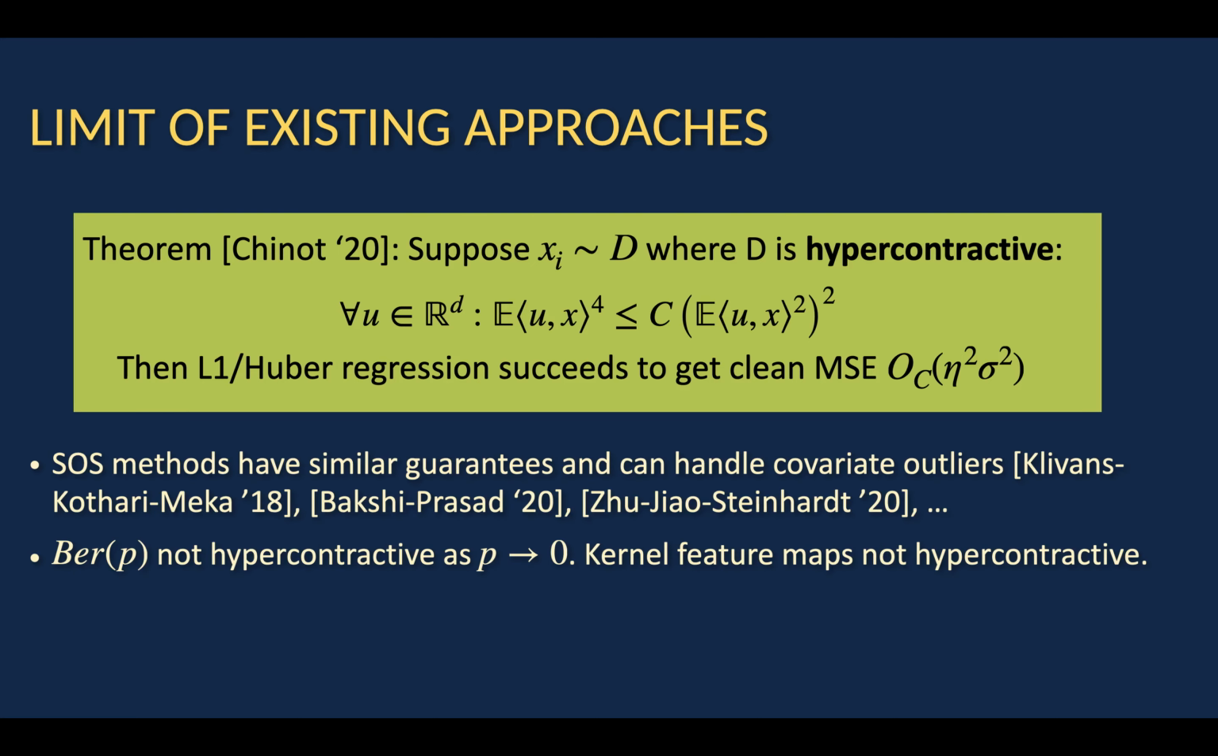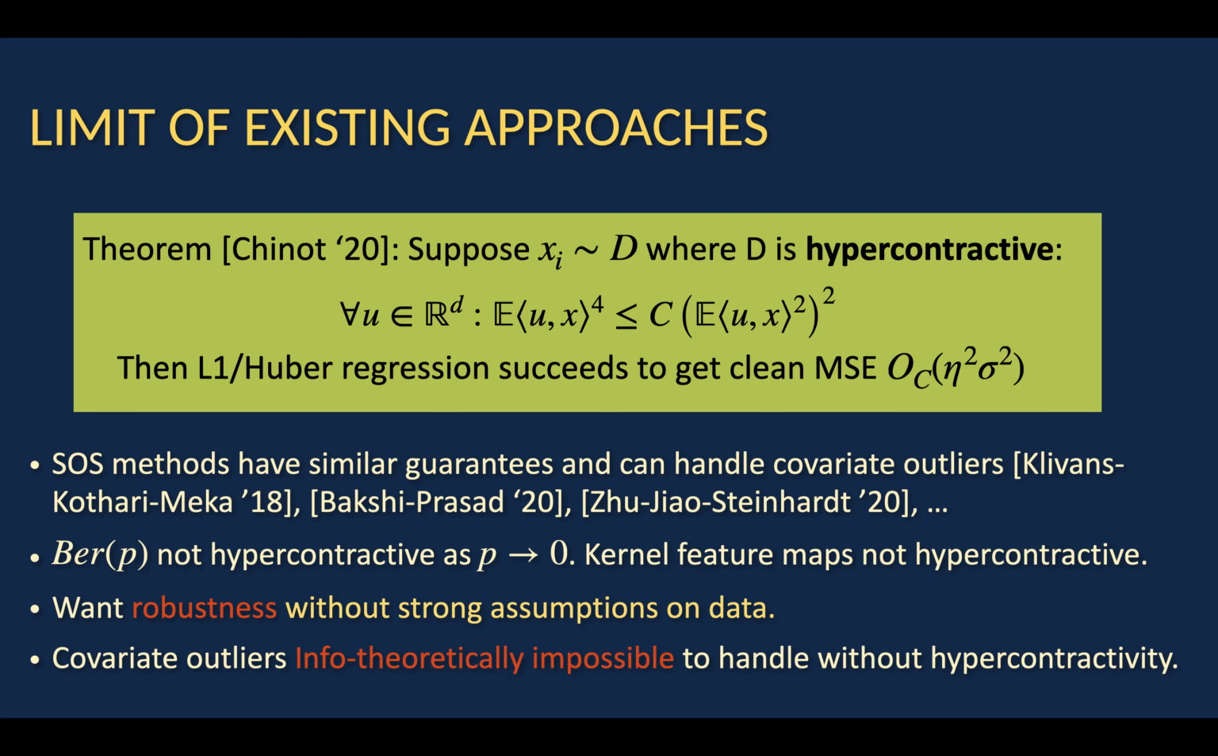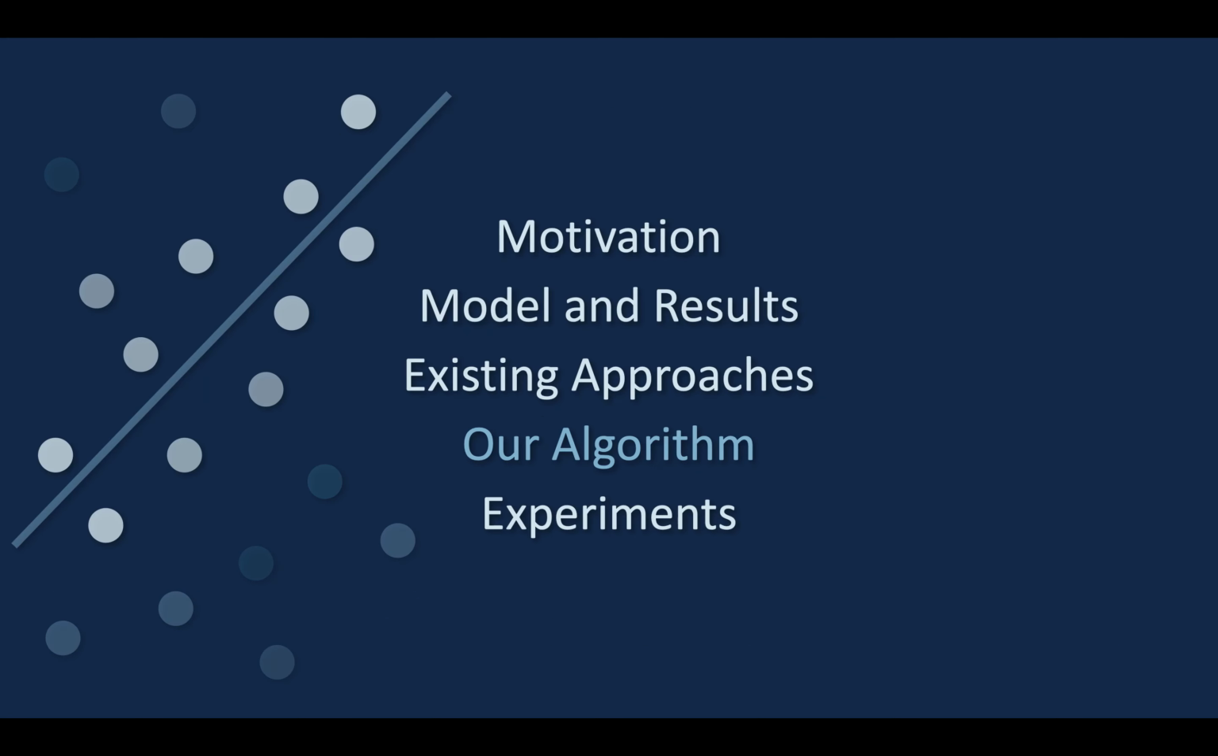And of course, not every distribution is hypercontractive. For example, the Bernoulli distribution is not hypercontractive. And we want robustness without strong assumptions on the data. Also, as a side point, covariate outliers cannot be removed without hypercontractivity. So it is necessary to have this assumption of hypercontractivity if you were working with x corruptions as well. But that is not the setting we are working with.